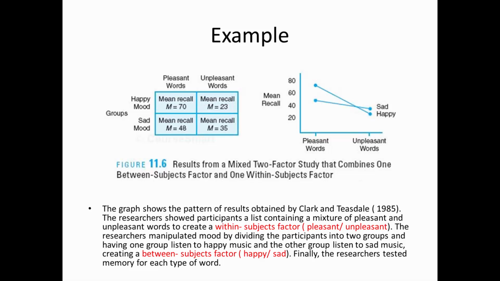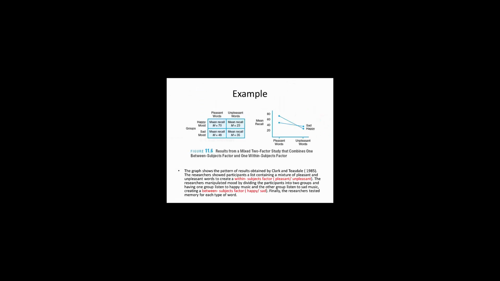In this example, one factor is non-experimental, which is the happy mood and the sad mood. In this example, one factor is a between factor and the other one is a within one. In other words, we have only two groups of participants.